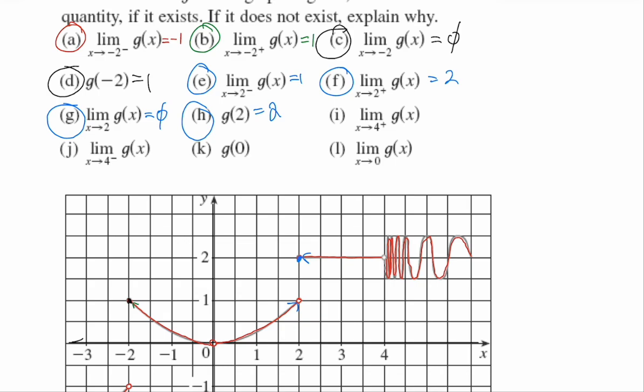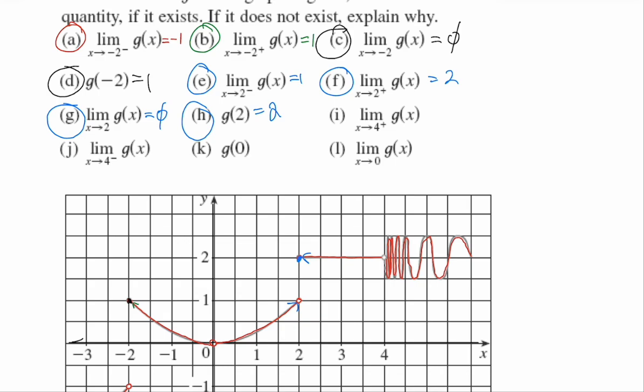Okay, so from the left, I'm heading to a height of 1. From the right, I'm heading to a height of 2. They don't match, so the limit doesn't exist, but we are filled in at the point (2, 2). Are you seeing how this notation works and how you can grab the information from a picture? It's practice, okay?